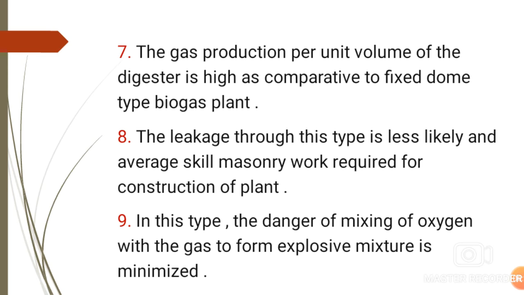So average skill masonry work is sufficient for the construction of this plant, and the leakage of the gas through this plant is very less because the construction is made with the help of steel and there are no leakage chances most of the time. But in a fixed dome type plant, the construction is done with the help of brick and cement, so there is a leakage problem, or gas may be leaked through this plant. That is a fixed dome type plant.